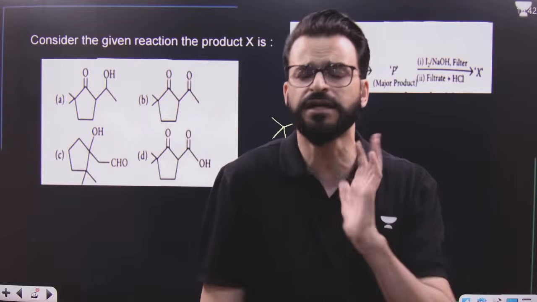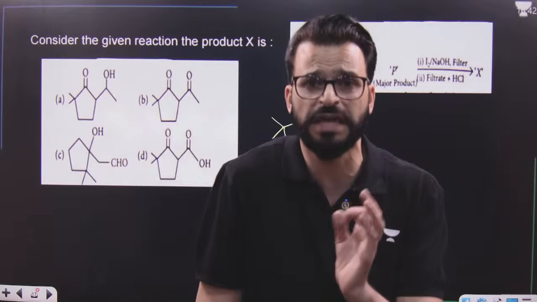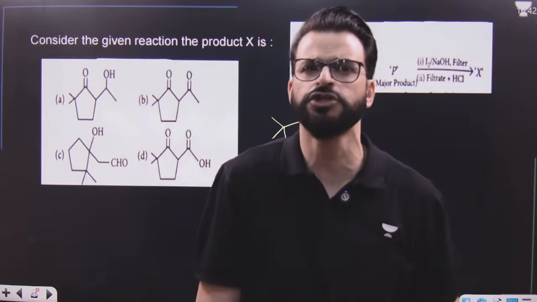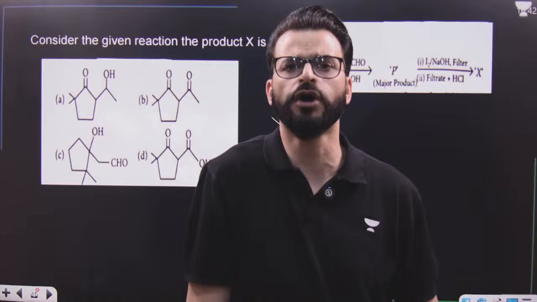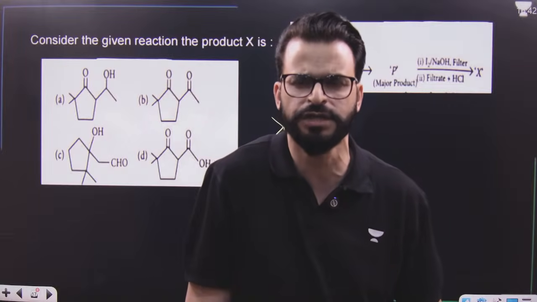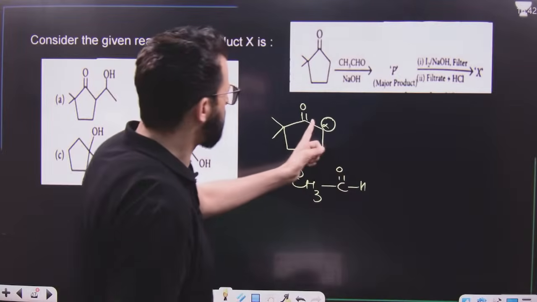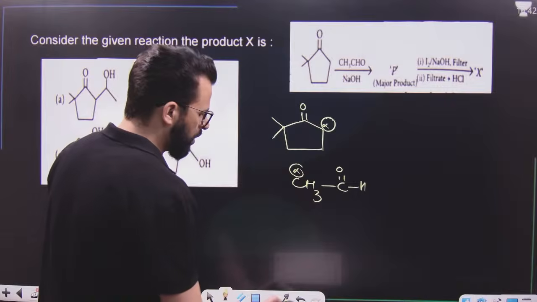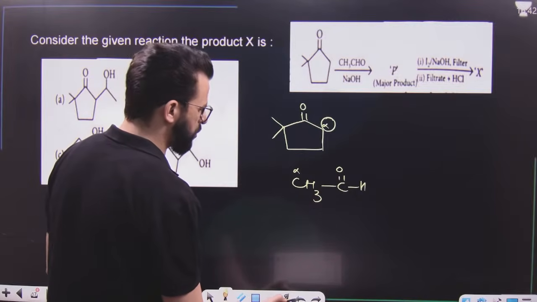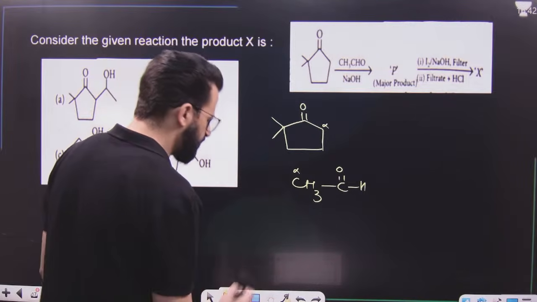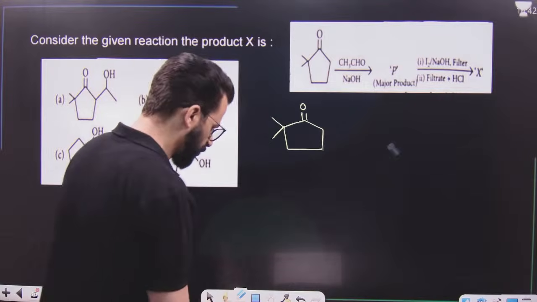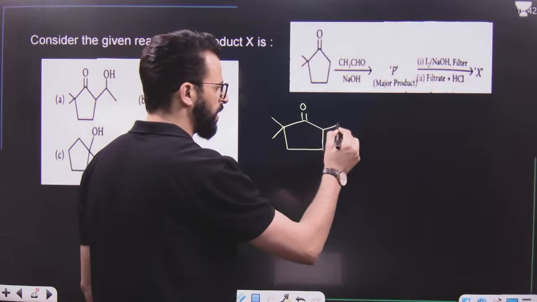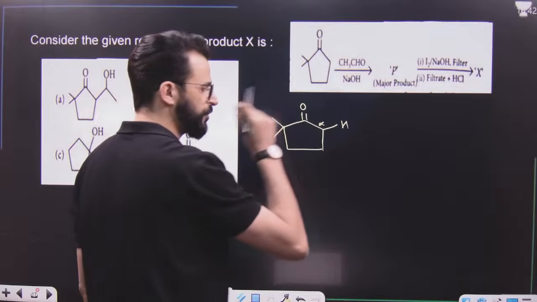of the carbonyl compound which has less reactivity towards nucleophilic addition reaction. And we know aldehydes are more reactive towards nucleophilic addition reaction as compared to ketones, which clearly indicates ketone is less reactive. That means, dear students, you have to remove one hydrogen from this alpha position of the ketone. So what will we do?